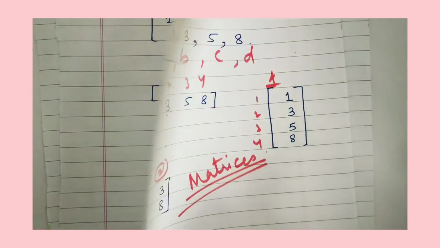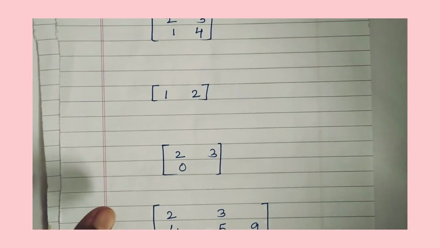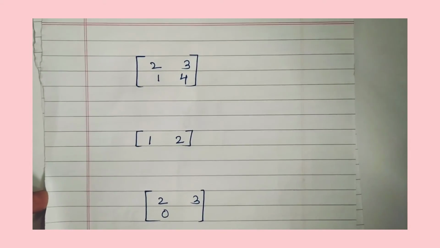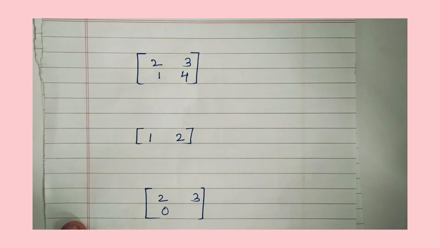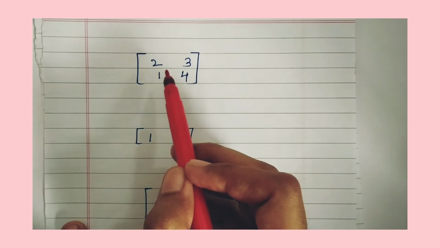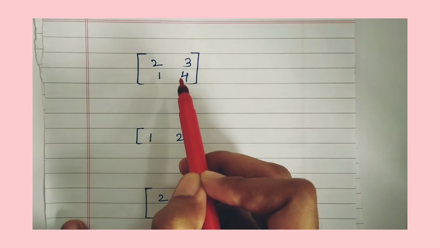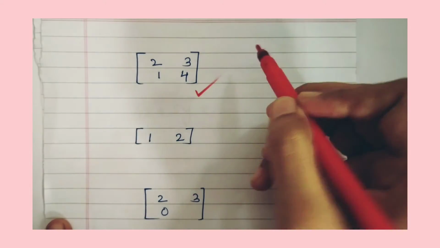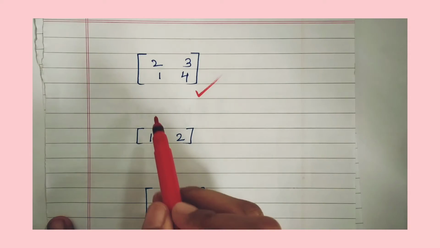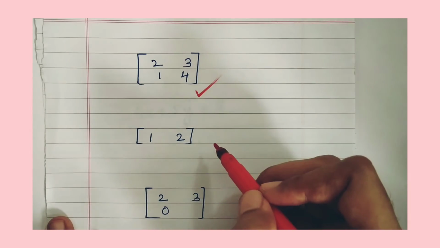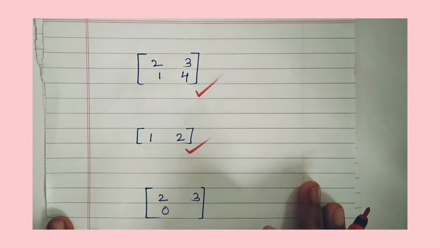Now let me give you a few more examples. First question: is this a matrix? What I have done is take a few numbers and arrange them in 2 rows and 2 columns. So yes, this is a matrix. What about this? How many rows and columns do you have? Again, 1 row and 2 columns, so by definition this is a matrix.